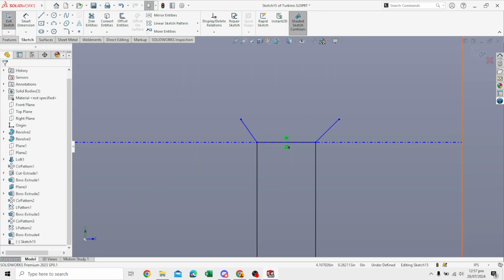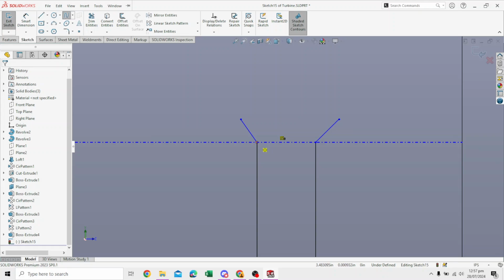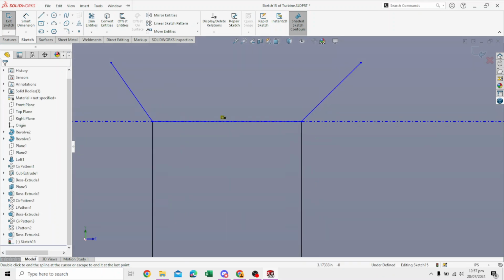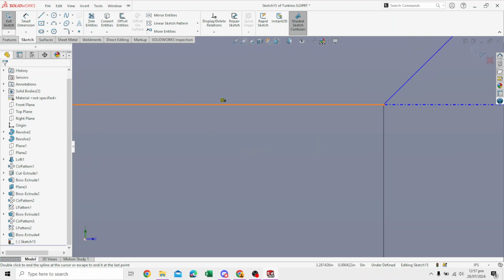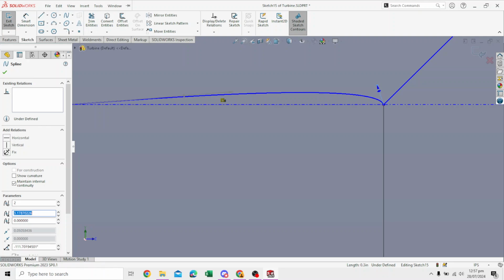Then press escape and trim entities. Move this. Put in a spline from here to here. Press escape again. So it allows us to edit the spline, shows us the pinching points. We make a little airfoil with it as before, same as before.